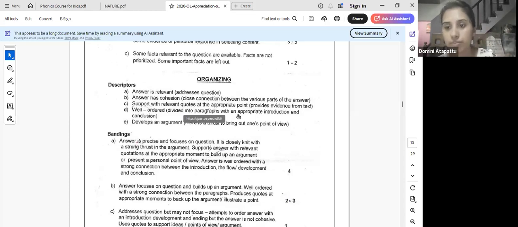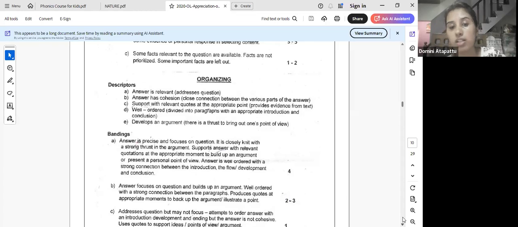That is the third thing. So if there is any quote that you can't remember, you can do that. Then next one, develops an argument. So there's a thrust to bring out one's point of view. So you need to develop an argument properly as well. So that is what is expected when it comes to organization.